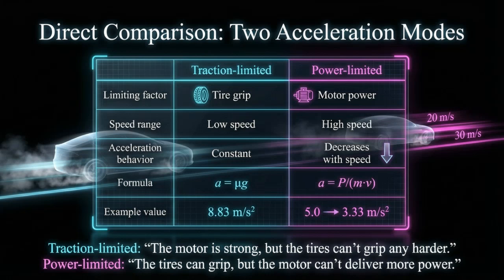Low-speed acceleration is controlled by tire grip and remains constant. High-speed acceleration is controlled by motor power and steadily decreases. This comparison brings together all earlier results and clearly shows how the dominant limiting factor shifts from traction to power as vehicle speed increases.